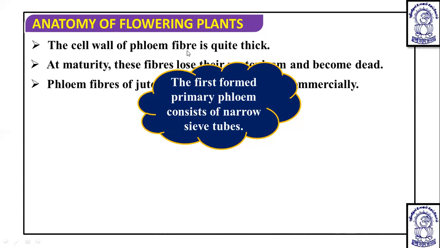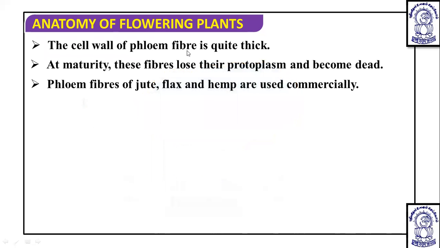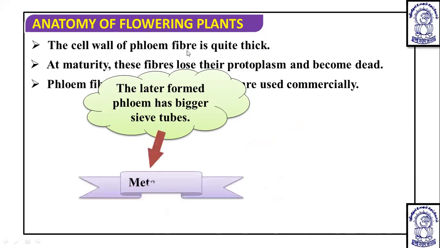The first formed primary phloem consists of narrow sieve tubes and is known as protophloem. The later formed primary phloem has bigger sieve tubes and is known as metaphloem.